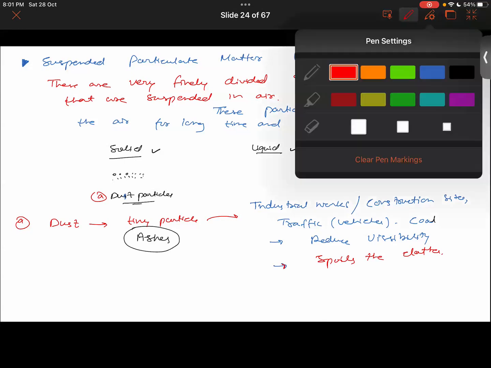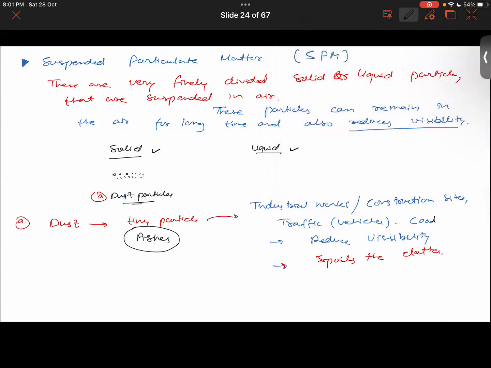And how do we prove there are suspended particles in the atmosphere? Just leave your room for a week and do not clean it. I'm just saying, do not actually do that. Don't clean the tables and books for 2 or 3 days, and you will see that dust will cover the surface of the books, the tables, the computers. Now, how is it not good for the environment?